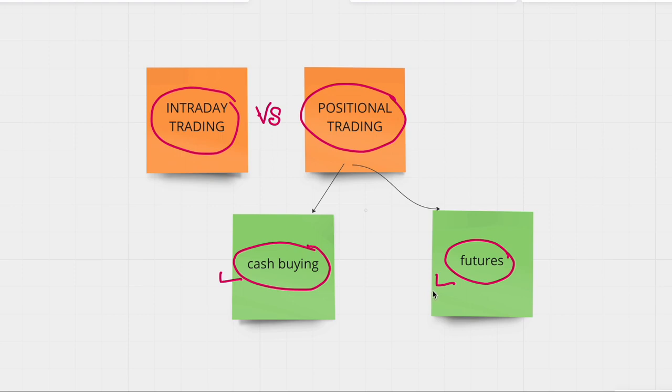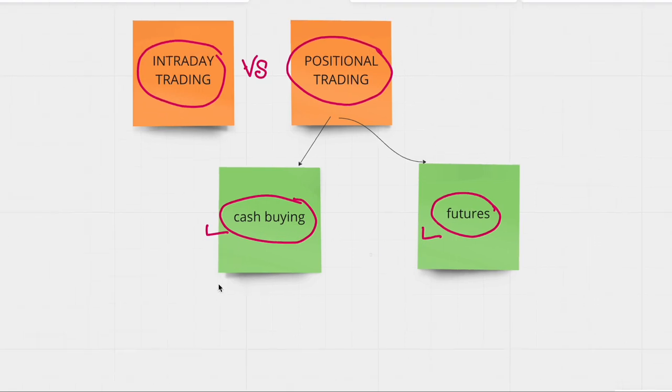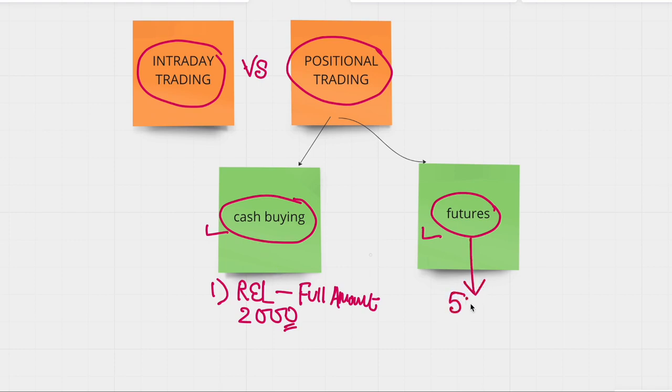And to do positional trading, either you have to take help of cash buying instrument or you have to take help of future instrument. Now, coming to the difference between the cash buying and the future, in cash buying, again, you have to pay the full amount, the full value of the particular stock. So if the stock is trading at 2000 rupees, you have to pay the entire amount to buy that particular stock. This is simple, but in future trading, you get again 5x leverage, which means you are going to get the stock at 400 rupees.